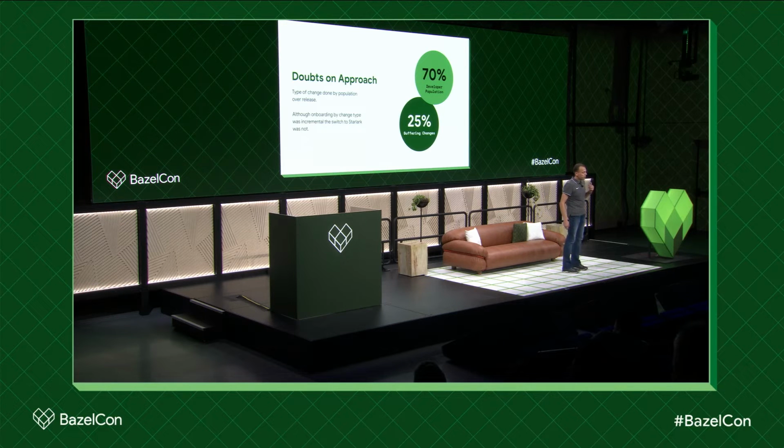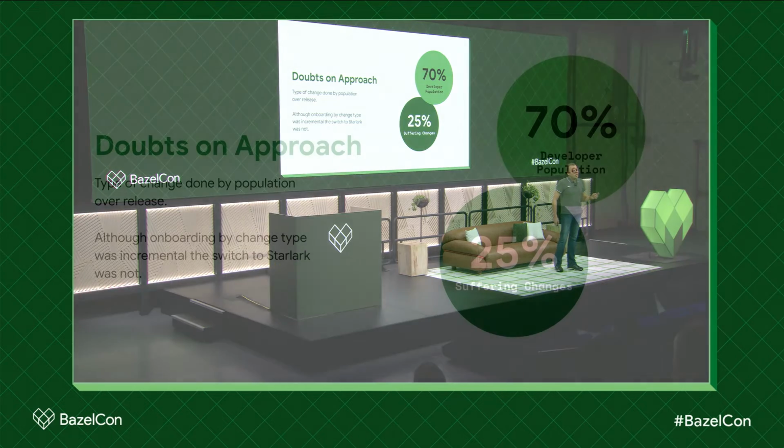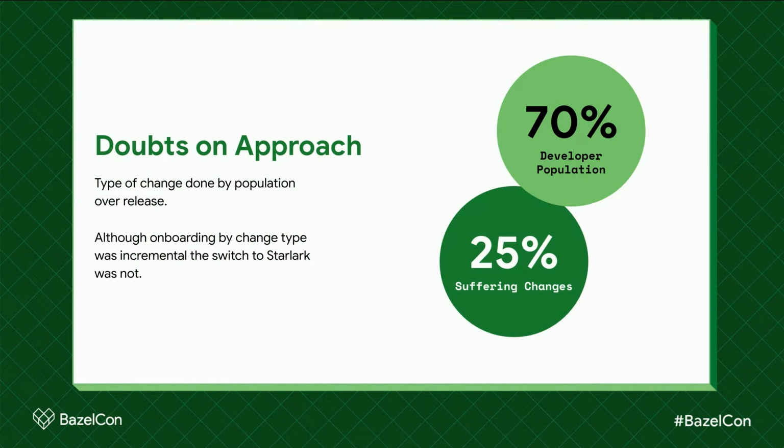And those doubts actually got stronger once we started analyzing this type of changes. Wait, hold on, who's actually submitting them? It turns out 70% of our developers, during a release cycle or during a phase, are doing one of those bad or expensive changes once. So we had to go back to the drawing board.